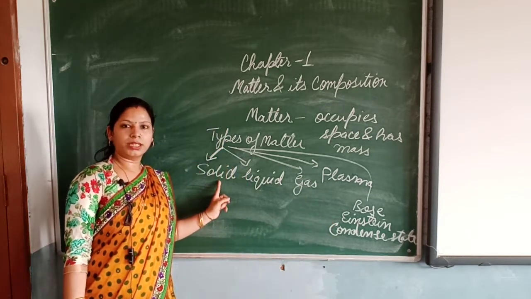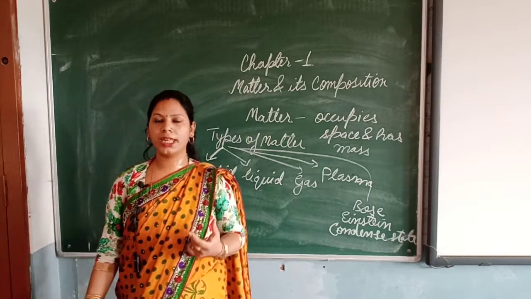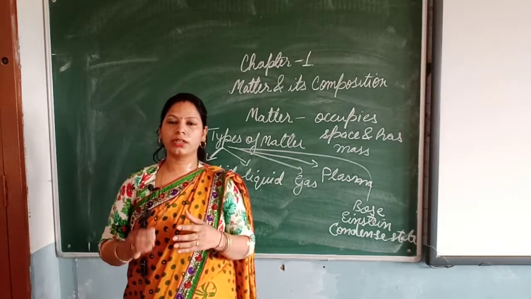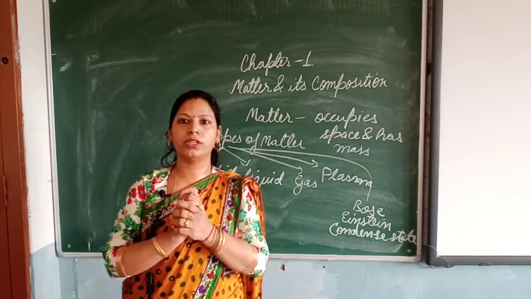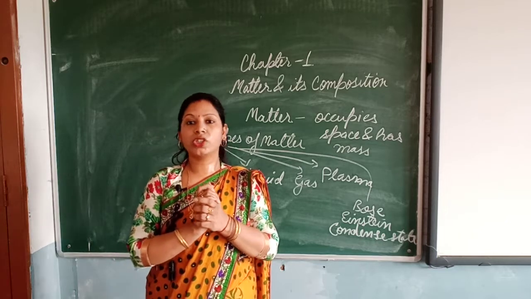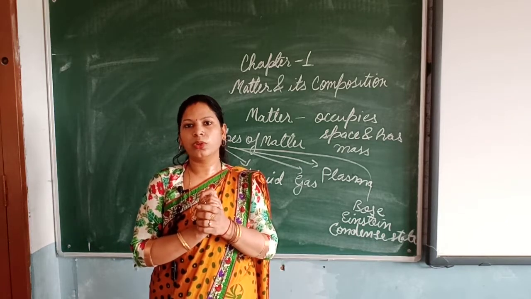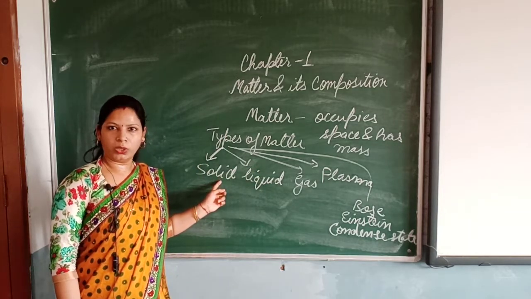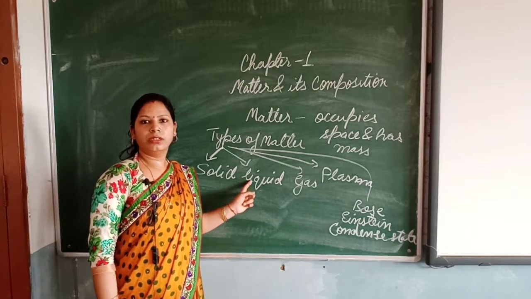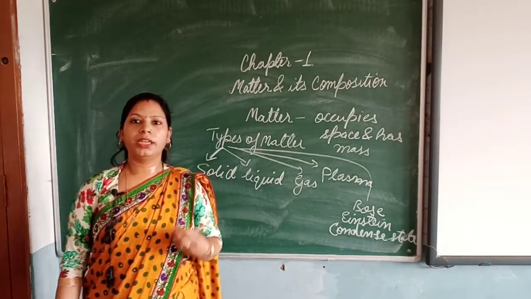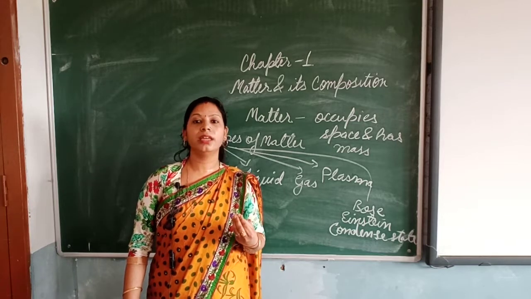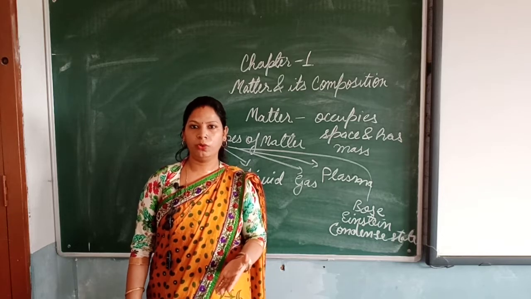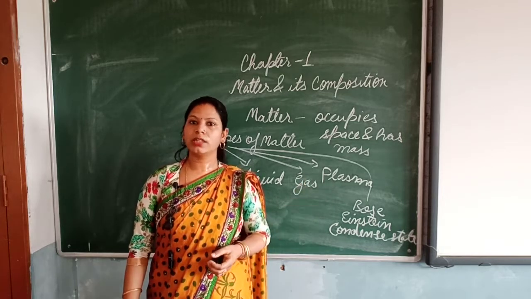Solid state is the state you would have seen in the chair, the desk, the benches. The matter which is very compact, very tight, where the molecules of the substance are close to each other, which can't be compressed easily, is known as solid. The pen with which you write is also a solid matter. Second, liquid. Liquid can easily flow. It can be slightly compressed. If water or milk falls on the floor, it flows. So that is a liquid.